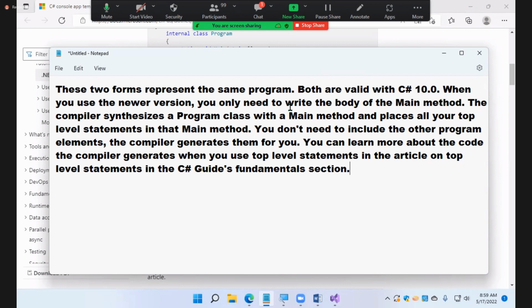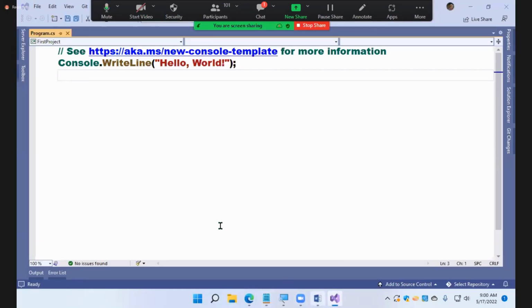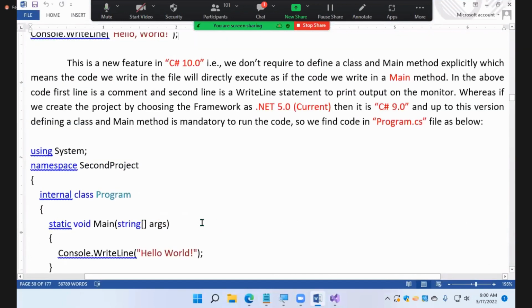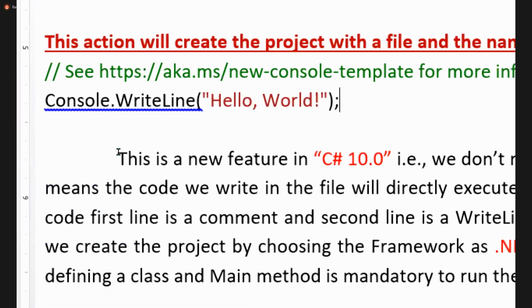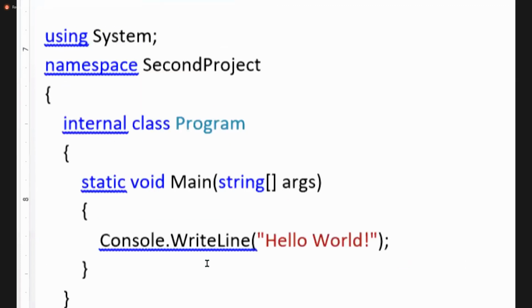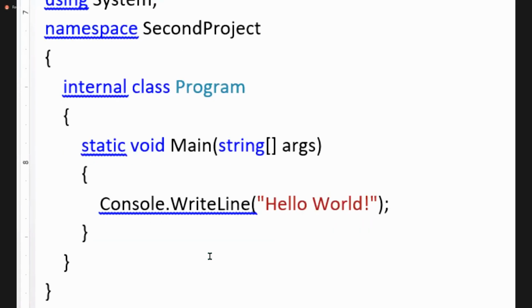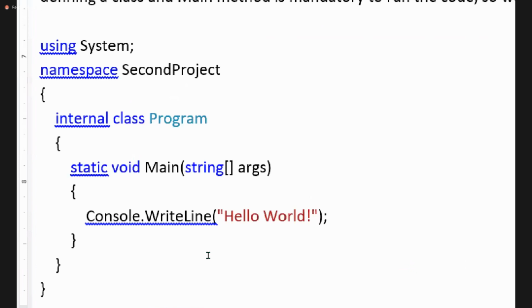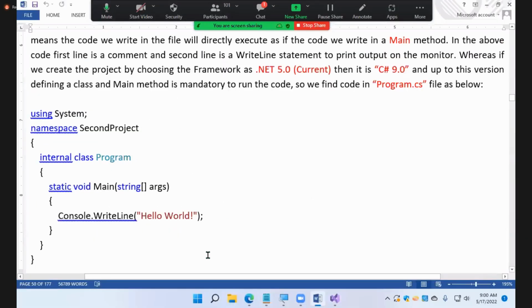When you use the newer version, you only need to write the body of the Main method. The compiler synthesizes a Program class with a Main method and places all your top level statements in the Main method. It means you write one line, but the compiler will change the code into a class. This is what you have written now, and this is the code the compiler will regenerate for you.